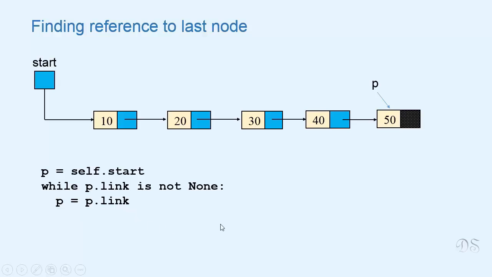While traversing the list, we had seen that the loop condition was p is not none. So there the loop stopped when p became none. Now here the loop condition is p link is not none. So here the loop stops when p link becomes none. And p link becomes none when p refers to the last node of the list. Link of last node is none. So when this loop stops, p will refer to the last node of the list. So this is how we can find reference to the last node of the list.